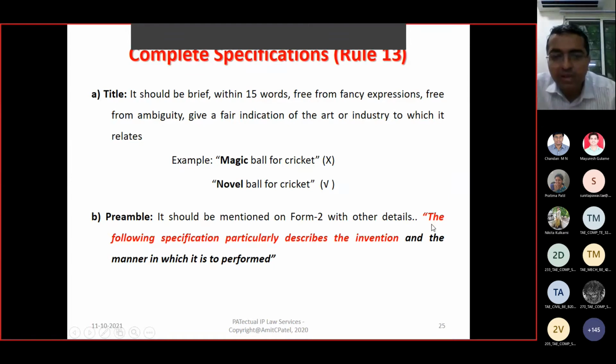For provisional: "The following specification particularly describes the invention." Just that. And for the complete filing, you have to mention: "The following specification particularly describes the invention and the manner in which it is to be performed." Detailed disclosure. So this is the preamble, a standard line.